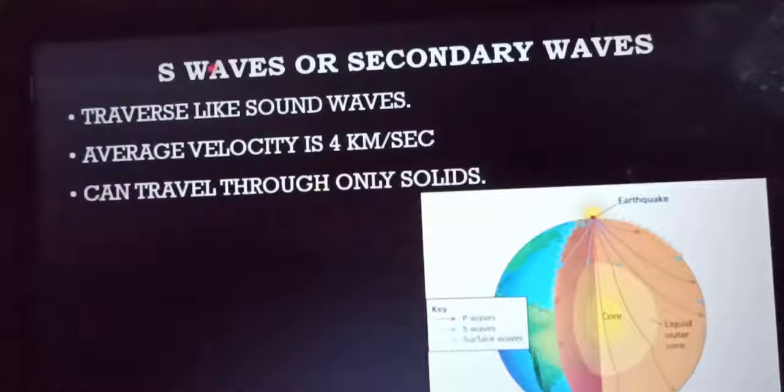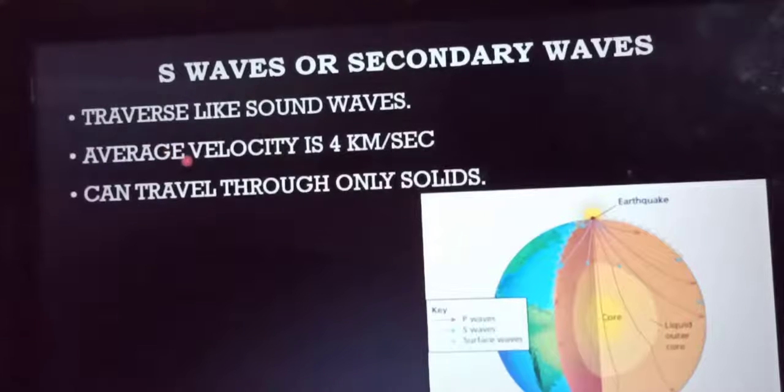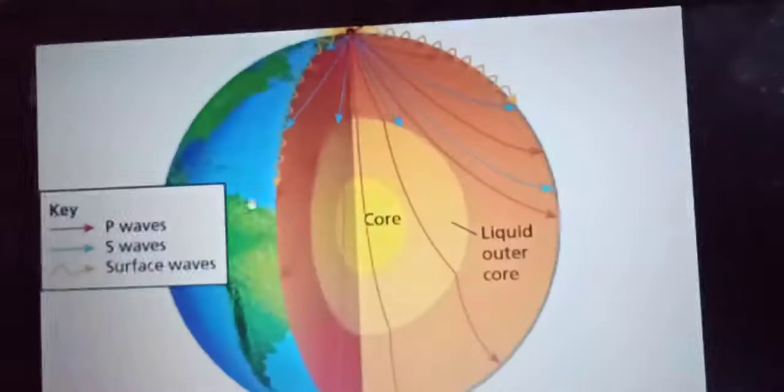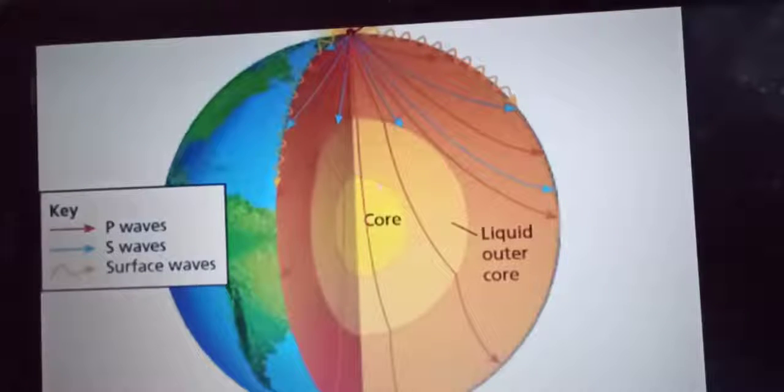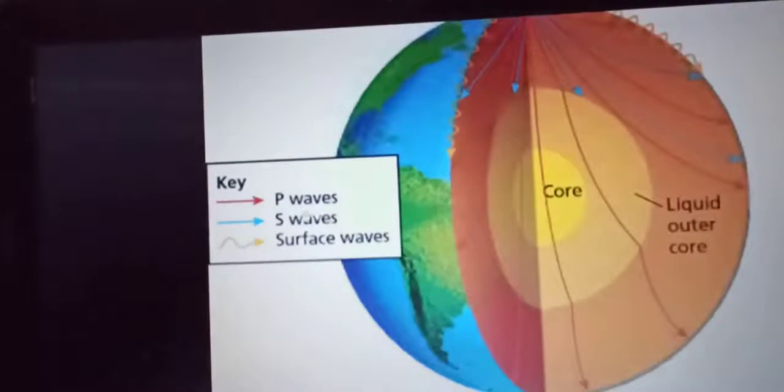So the next is the S waves or the secondary waves. The S waves or the secondary waves travel like the sound waves, and that is why they are also known as the transverse or distortional waves. The average velocity is about 4 km per second, and they can only travel through the solid portions or solid state of the earth. So in the picture also you can see that the S wave is marked by this blue arrow, and you can see that it is not traversing like the P waves. It is only reaching the smaller portion of the interior of the earth, which is solid in nature.